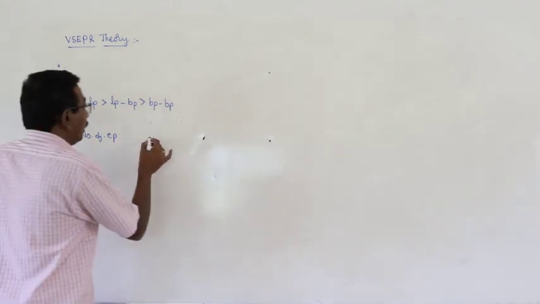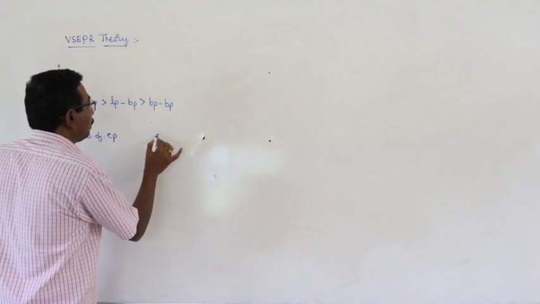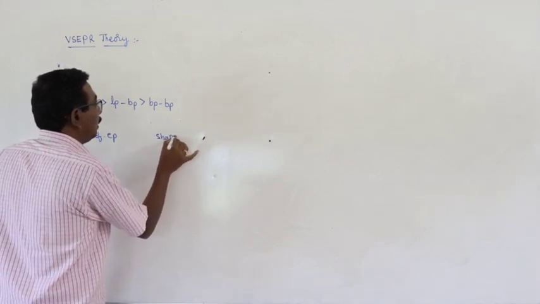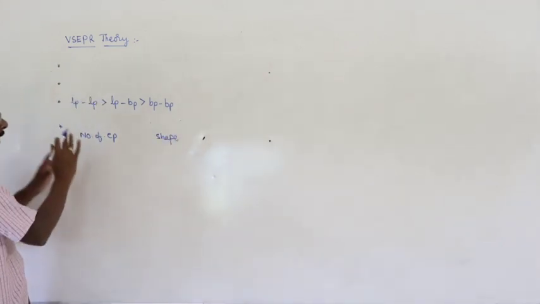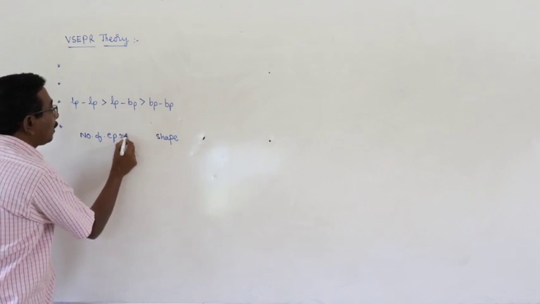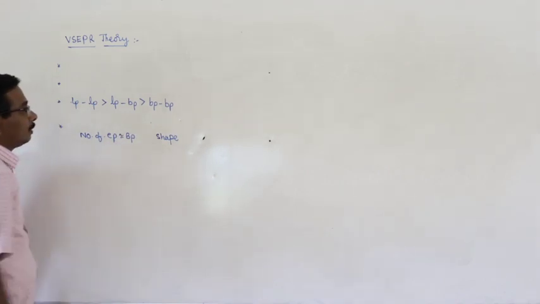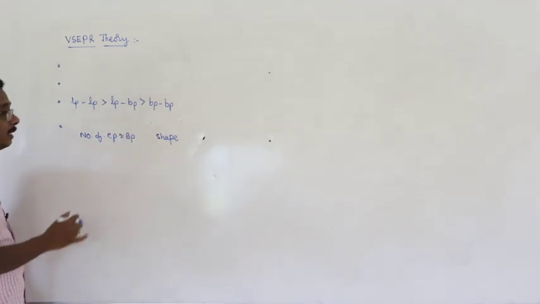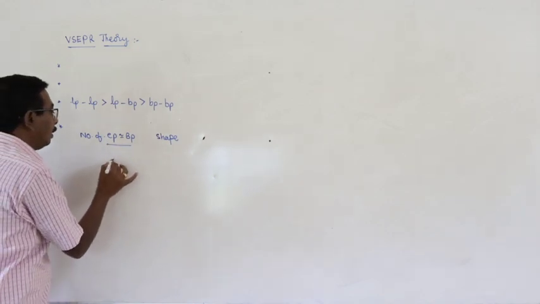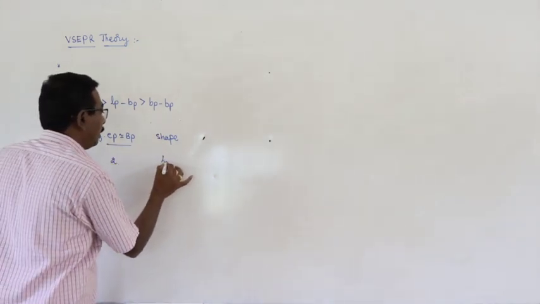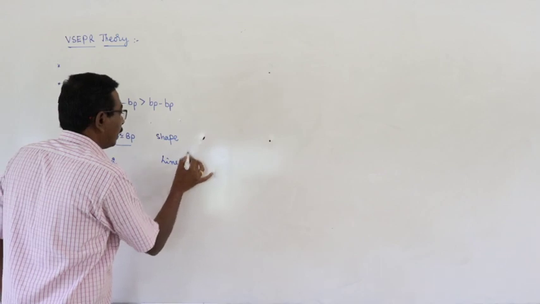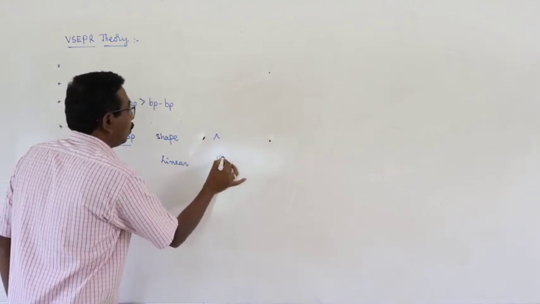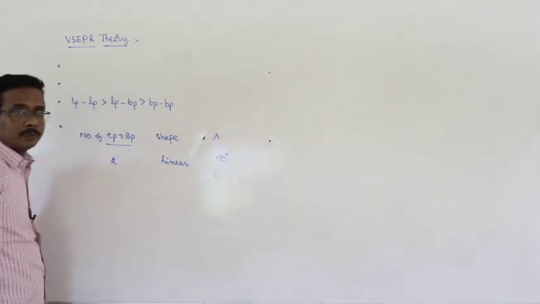Okay. And here, number of electron pairs and shape of molecules. At the same time, all the electron pairs are bond pairs. Then only this is applicable. Here, two electron pairs. Shape is linear.